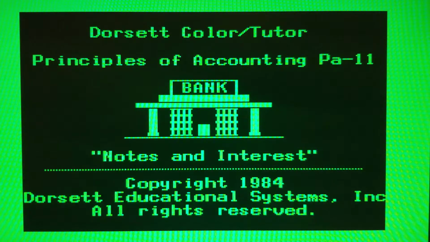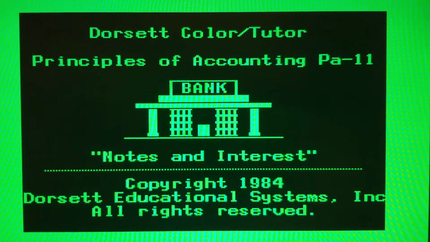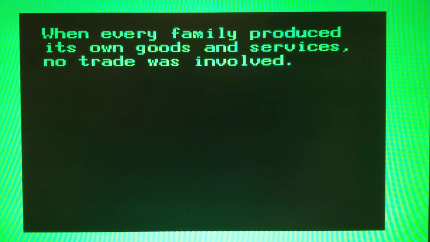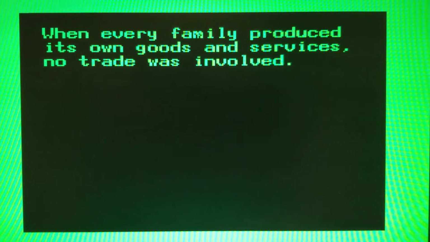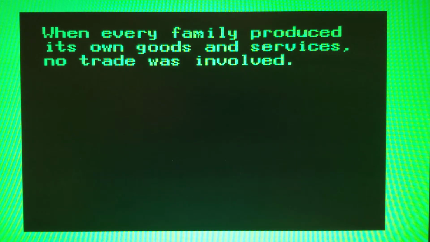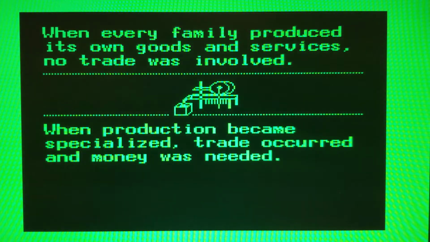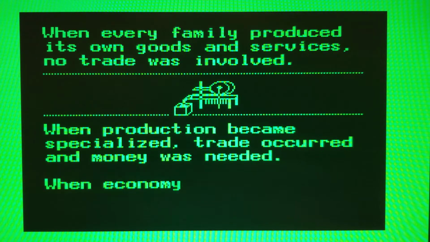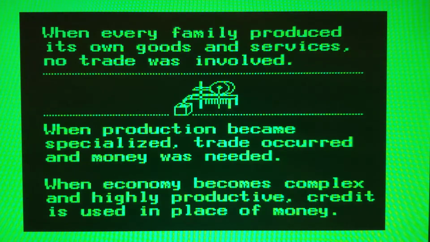This is your 11th program in the series on accounting. It is about notes and interest. When every family produced its own goods and services, no trade was involved. When production became specialized, trade occurred and money was needed. When an economy becomes complex and highly productive, credit is used in place of money.